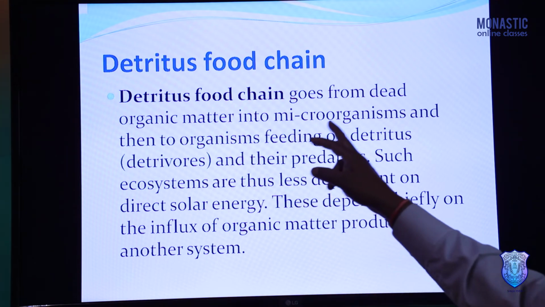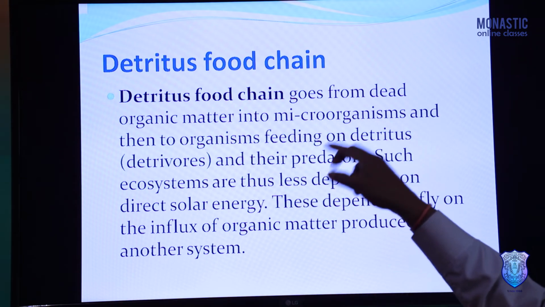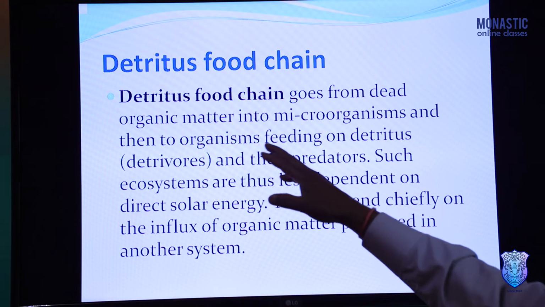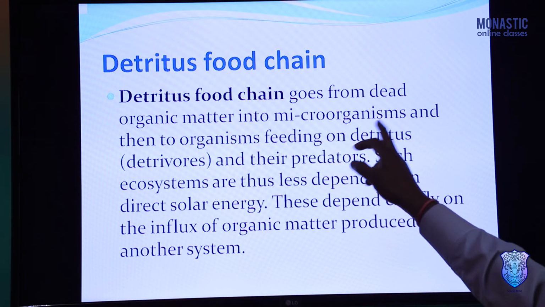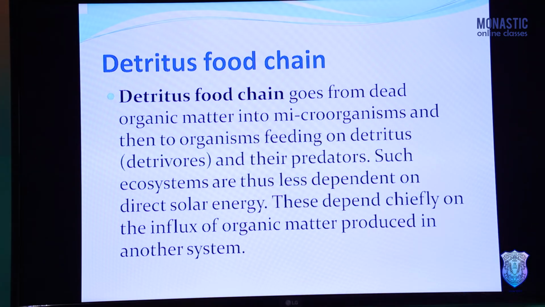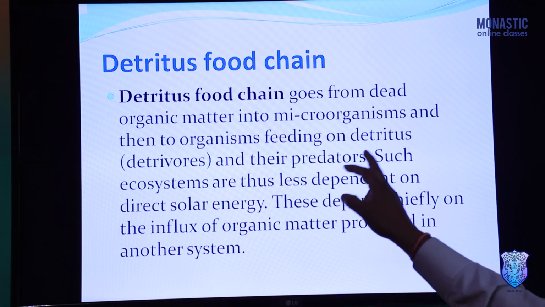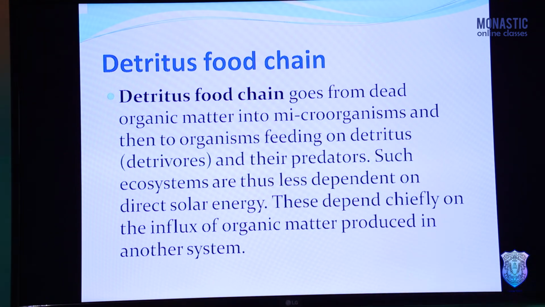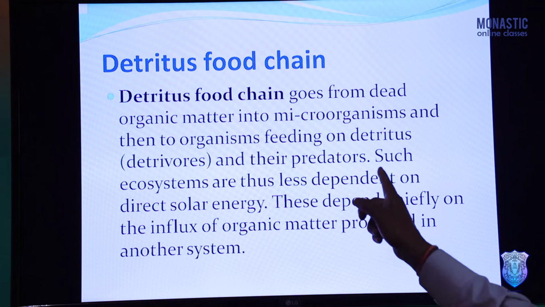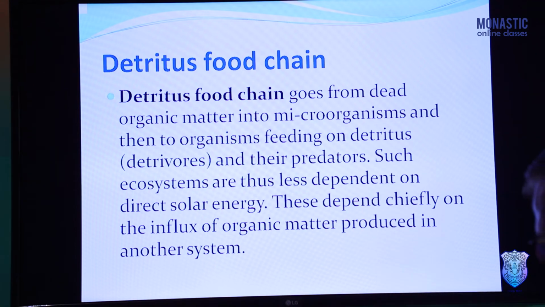So the detritus food chain starts from dead organic matter and goes to, first of all, microorganisms, bacteria and fungi. These are known as decomposers, and then to organisms feeding on detritus, detritivores, and their predators. So they are larger animals which feed upon the smaller animals. Such ecosystems are thus less dependent upon direct solar energy.